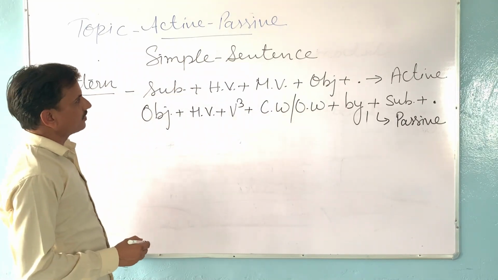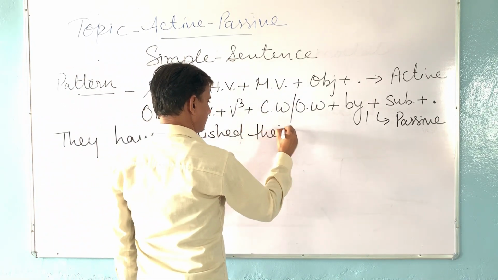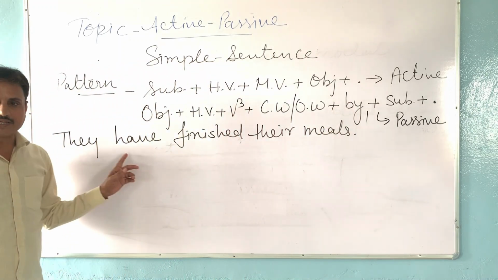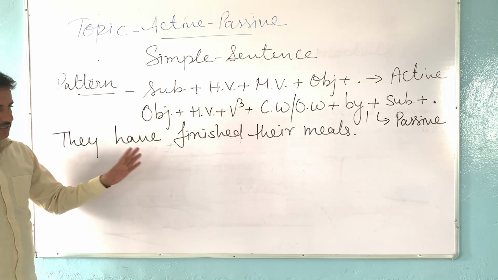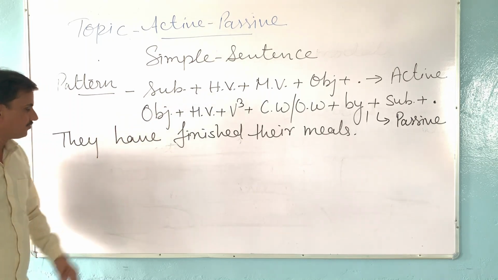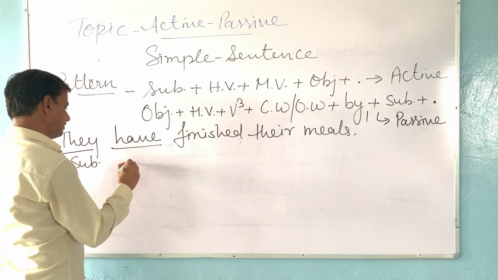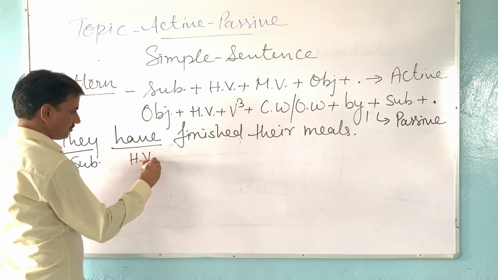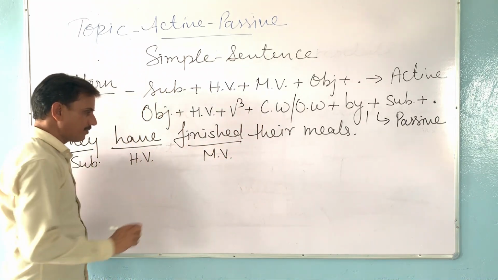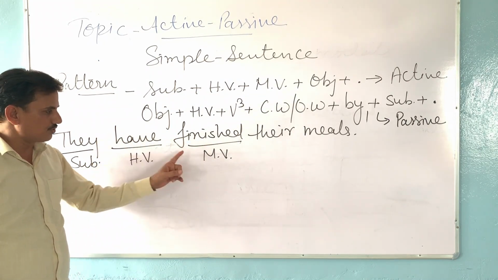We take some more examples of simple sentences. They have finished their meals. This is a simple sentence. First of all, we will identify the parts of speech in this sentence. They, this is the subject. Have, it is a helping verb. Finished, it is the main verb, and it is also the third form of the main verb, because after has or have, we always use the third form.